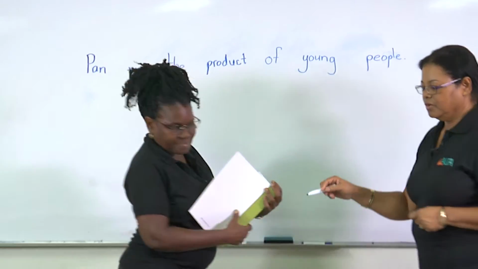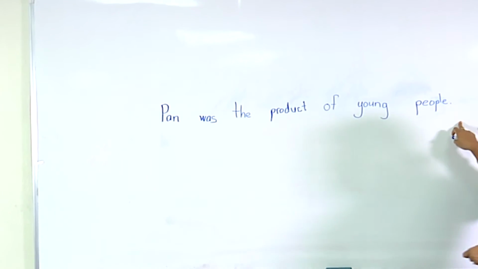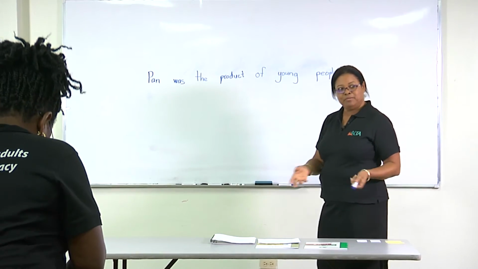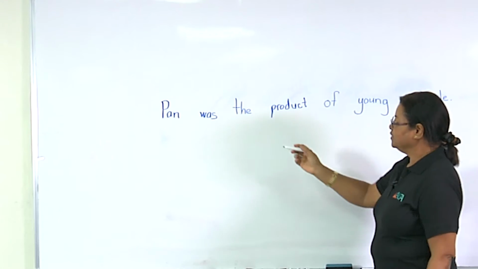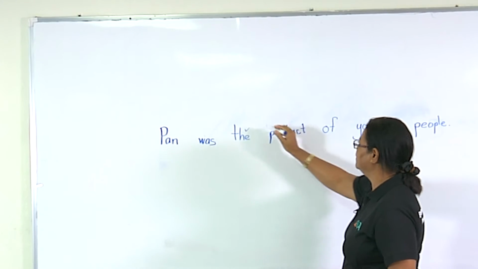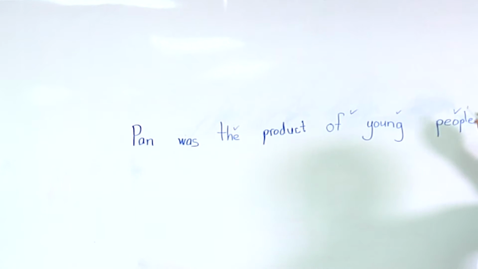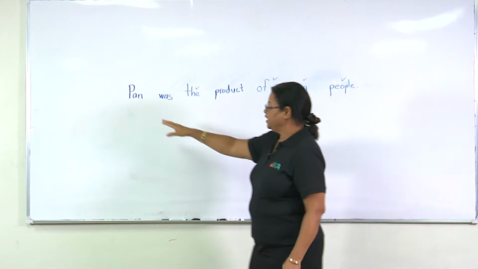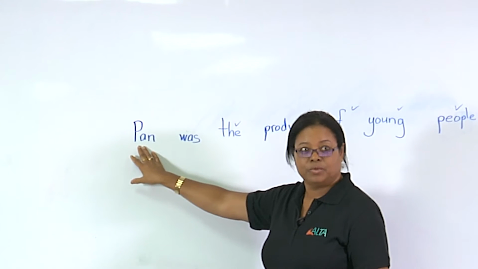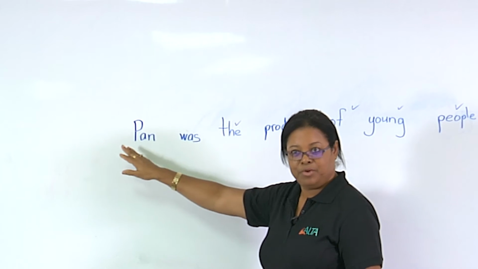You're welcome. All right, so we noticed she started with her capital letter and her full stop nicely placed at the end here. Now, which of these words are sight words that you would have learned to spell before? Was. So you had was, what else? The, of, young, and people. Very good. All right, this word here, that's a phonetically regular word, so you could have easily sounded that out. Okay, so we had p, a, n, and we got pan.